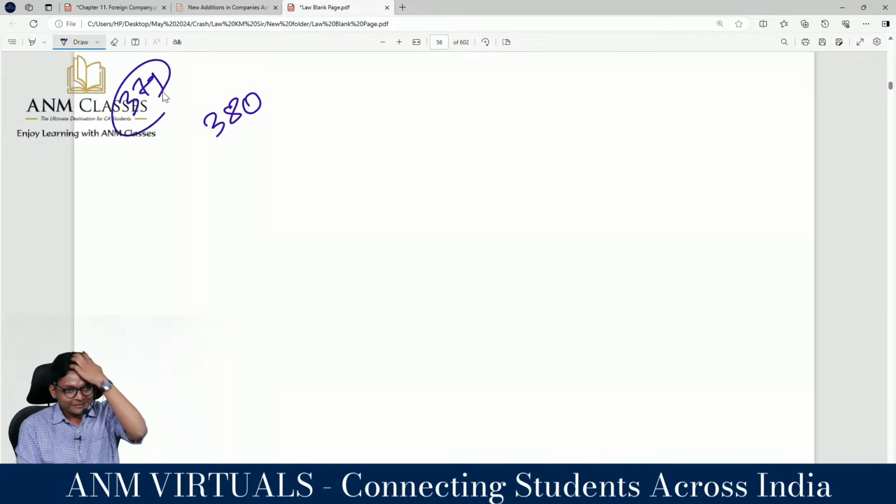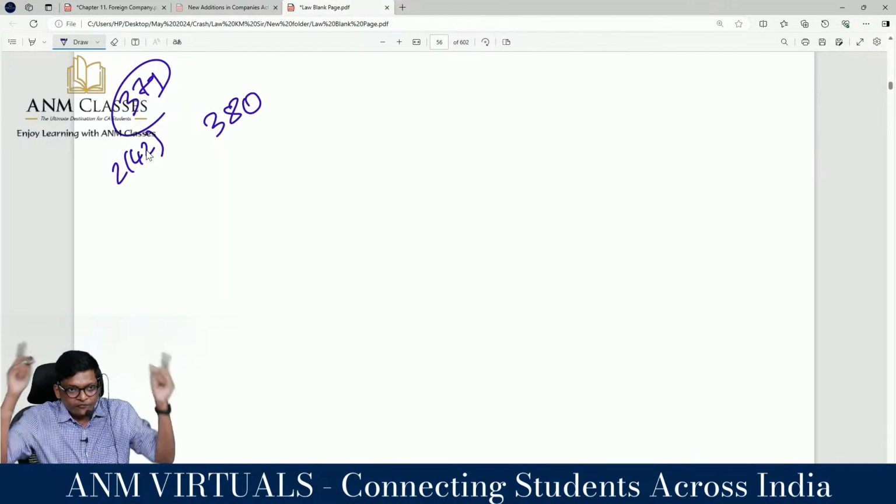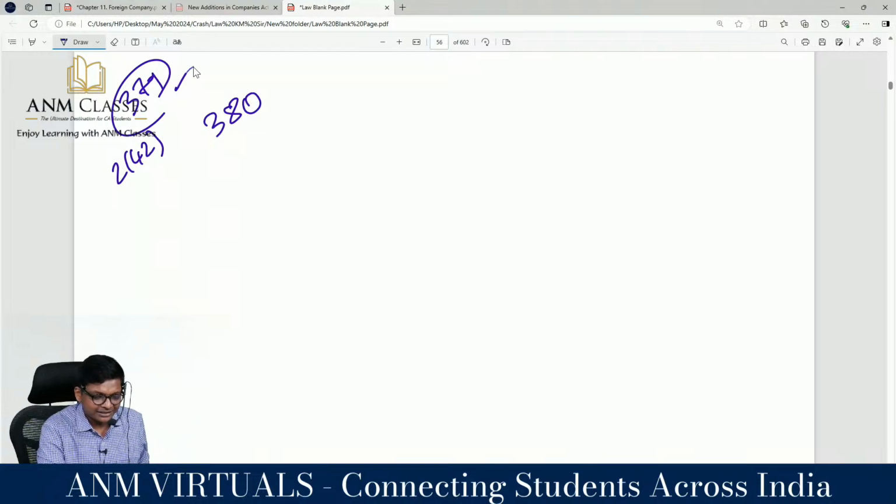379 talks about first what? Applicability of this Act. For every foreign company as defined in section 2 subsection 42, and every other foreign company where more than 50% is held by people in India, Indian citizens or Indian companies or a combination of both, they have to follow the full Companies Act. That's it. That is 379.